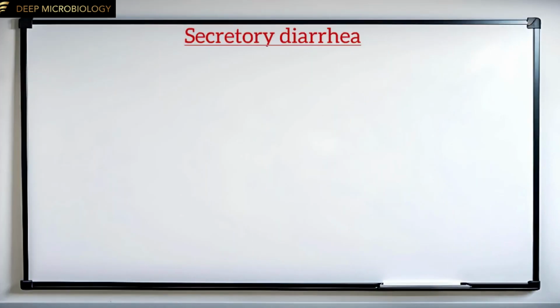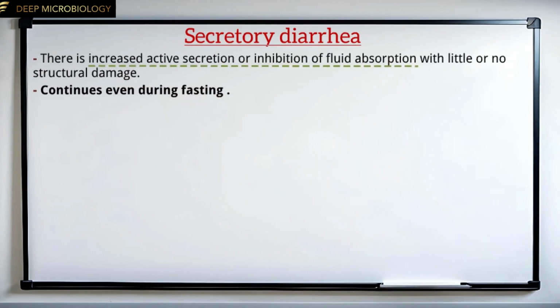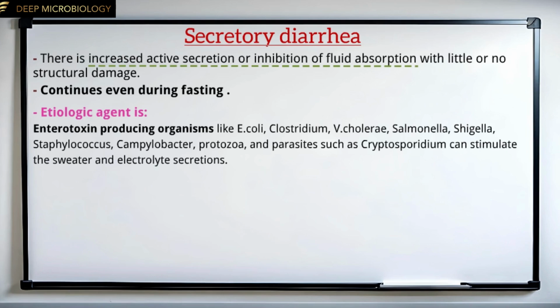In secretory diarrhea, there is increased active secretion or inhibition of fluid absorption with little or no structural damage. This type of diarrhea continues even during fasting. A well-known etiologic agent for secretory diarrhea is enterotoxin-producing organisms like Escherichia coli, Clostridium, Vibrio cholerae, Salmonella, Shigella, Staphylococcus, Campylobacter, protozoa, and parasites such as Cryptosporidium, which can stimulate water and electrolyte secretions.